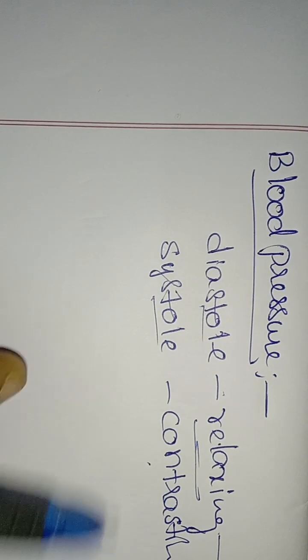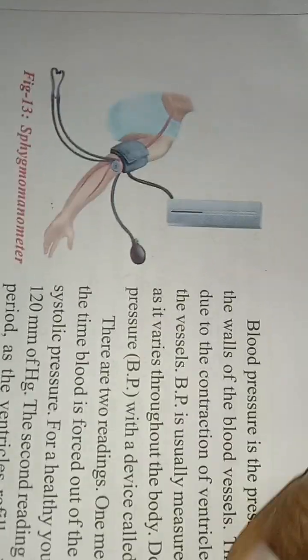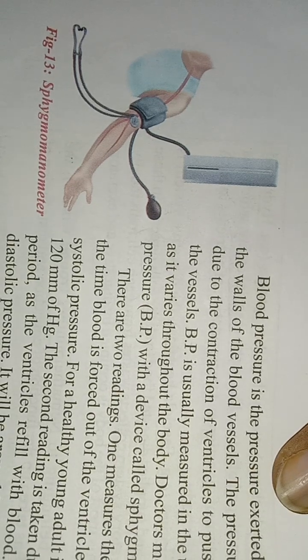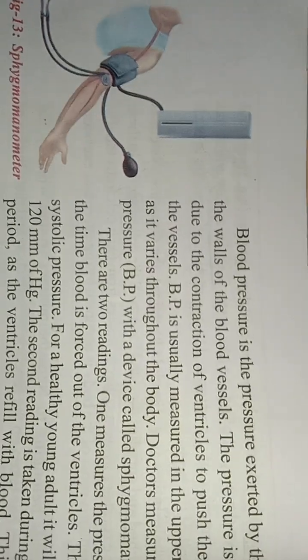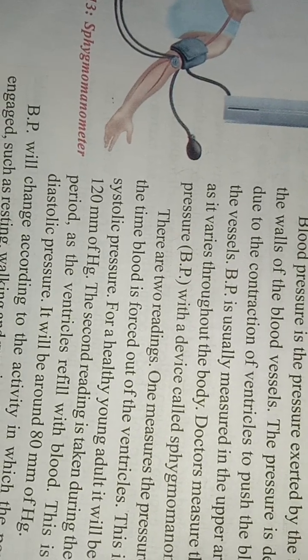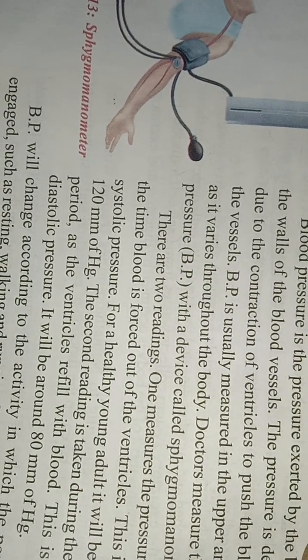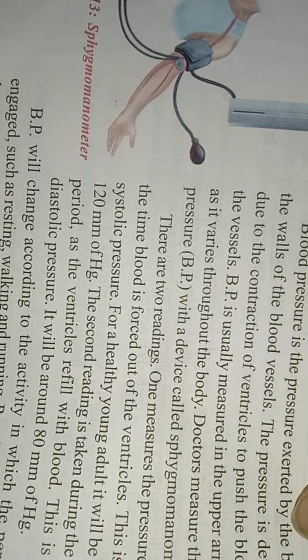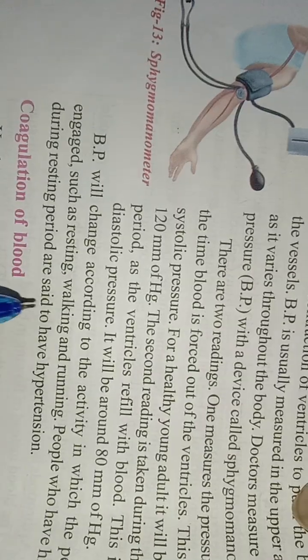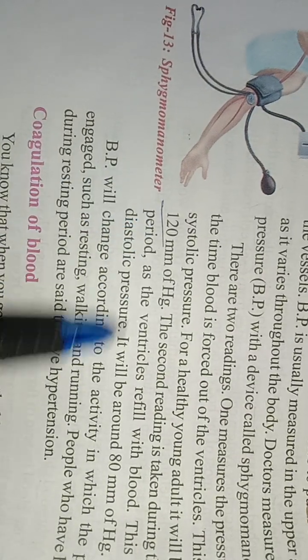So here, how do they measure the blood pressure? See here, this instrument is called a sphygmomanometer, right? Generally they take readings on the left hand, because of the aorta, it is taken from the left hand, right? So what are the measurements of your systole and diastole?